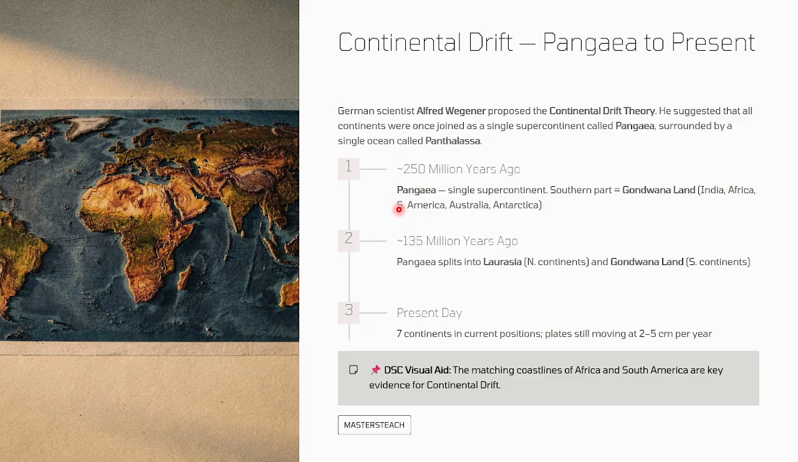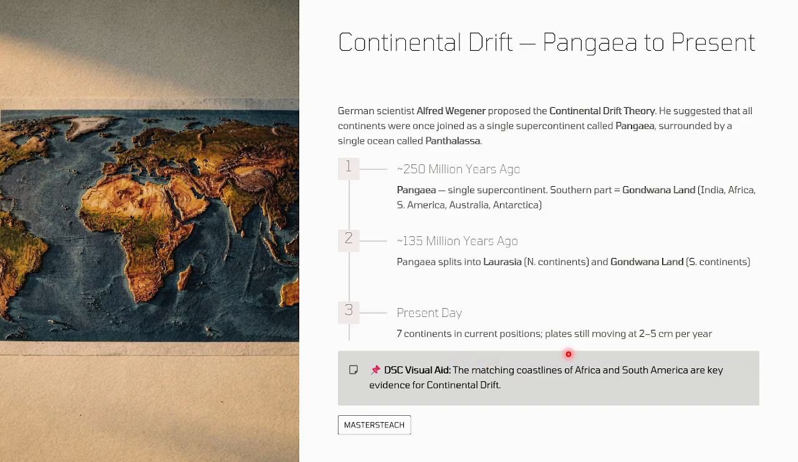So Pangaea is a single supercontinent. Southern part: Gondwana, India, Africa, South America, Australia, and Antarctica, which happened 50 million years ago. Whereas 135 million years ago, Pangaea splits into Laurasia, the northern continents, and Gondwana, the southern continents. Okay, then present day. Nowadays we have the seven continents. So the current position is there.